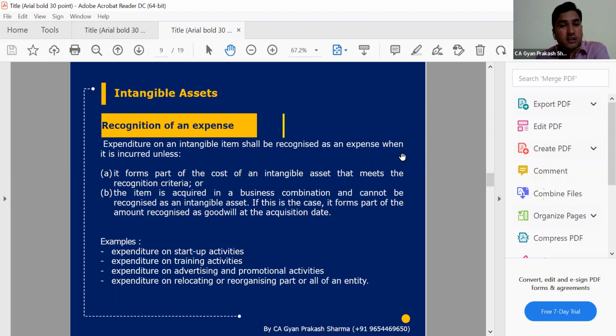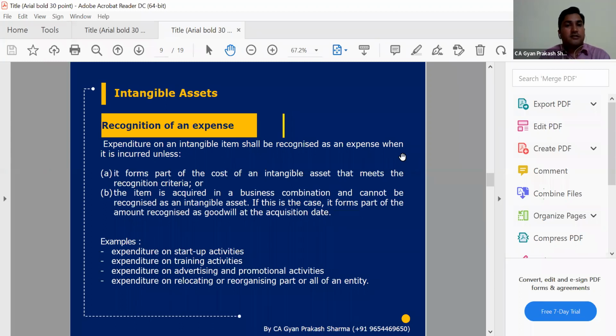Expenditure on intangible items shall be recognized as expenses when it is incurred. So any expenses which we have done will be considered expenses, but if they meet the intangible asset criteria, or in case of business combination, where at fair value we have paid some additional amount for goodwill purpose or branding purpose, that amount we can identify as an intangible asset, and we can measure and disclose it in our financial statement.